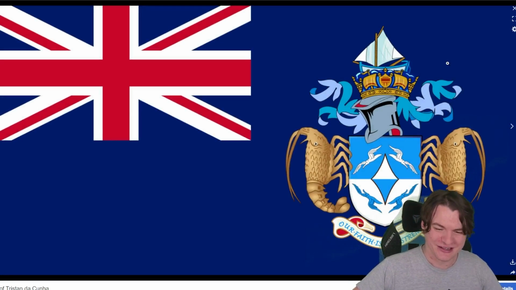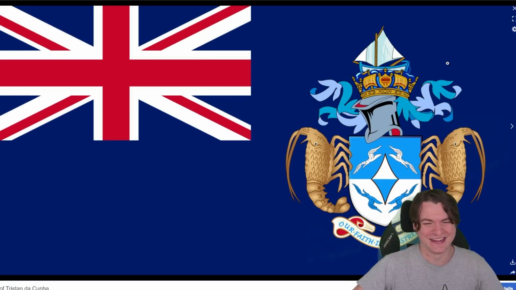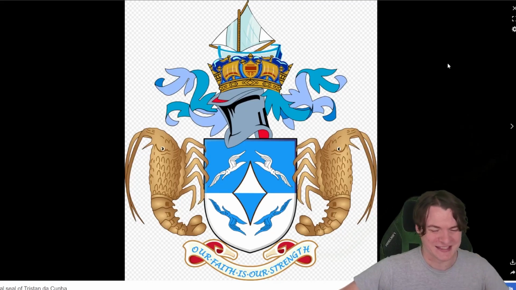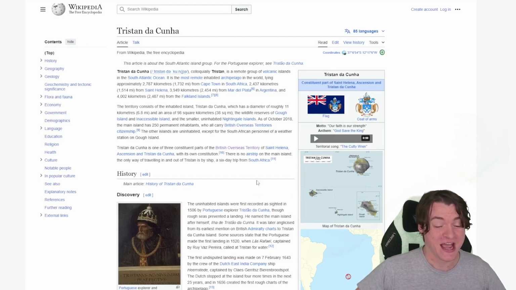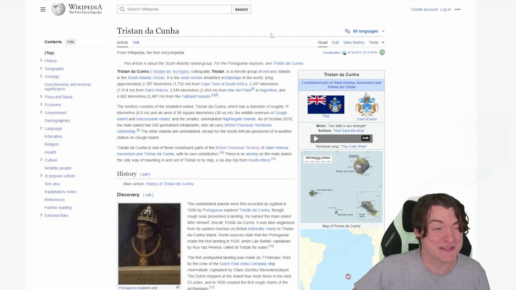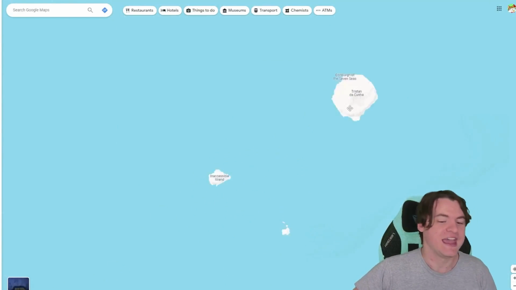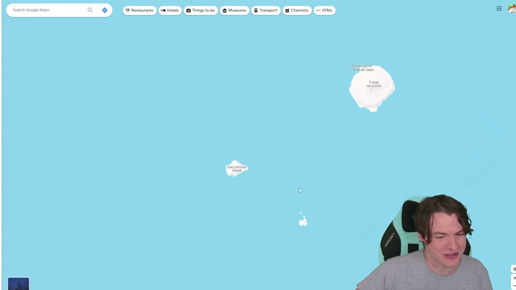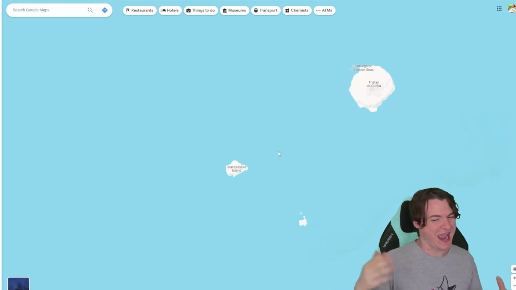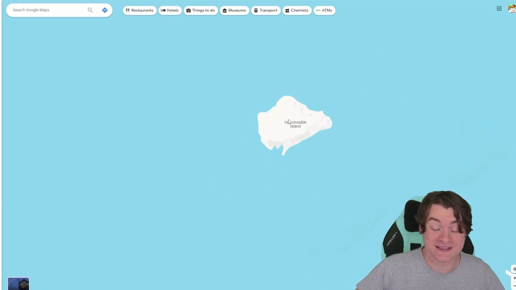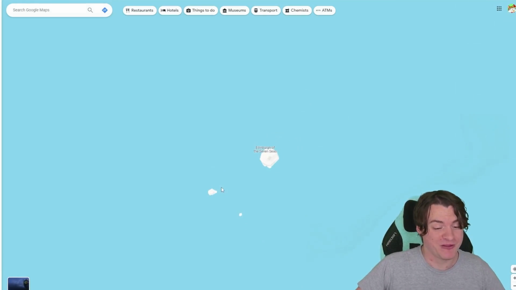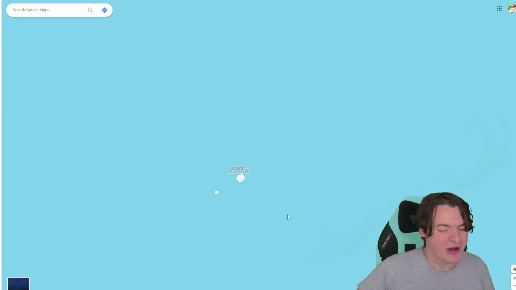Do they have lobsters on their flag right here? This is amazing. Okay, so anyway, the important thing here is to say that it is a British overseas territory, so it's barely a country as it is, and that country is basically right over here. It technically rules this territory, but it never really, these are inaccessible islands. These are islands which have no people on them, and so is it really a part of something that exists now?